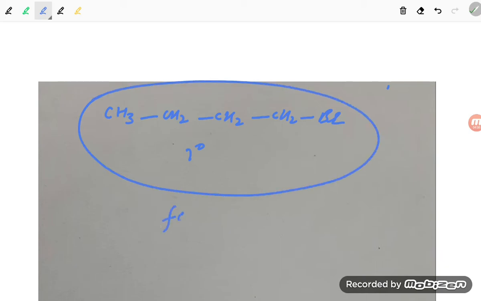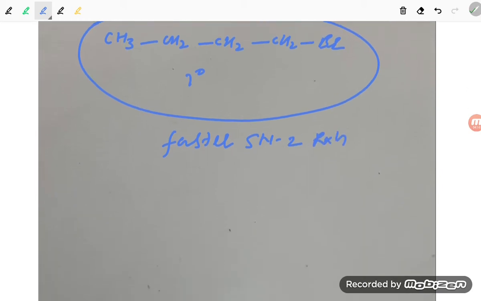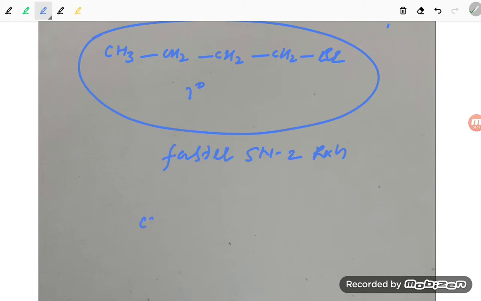For better understanding, we are doing it diagrammatically also. This one is CH3CH2CH2CH2Br. This is 1 degree, so this will give the faster SN2 reaction. And its isomer, CH3CH2CH(CH3) with Br: this is 2 degree, since the alpha carbon is attached to 2 other carbons. So it will be slower.